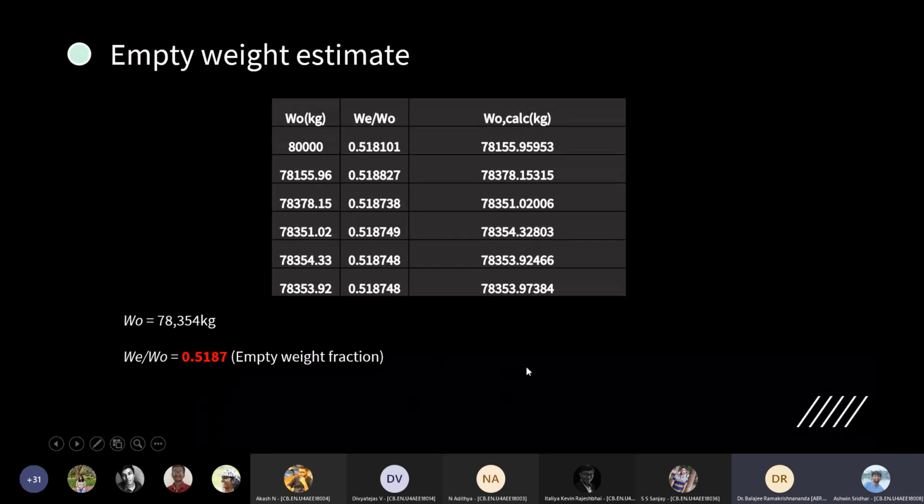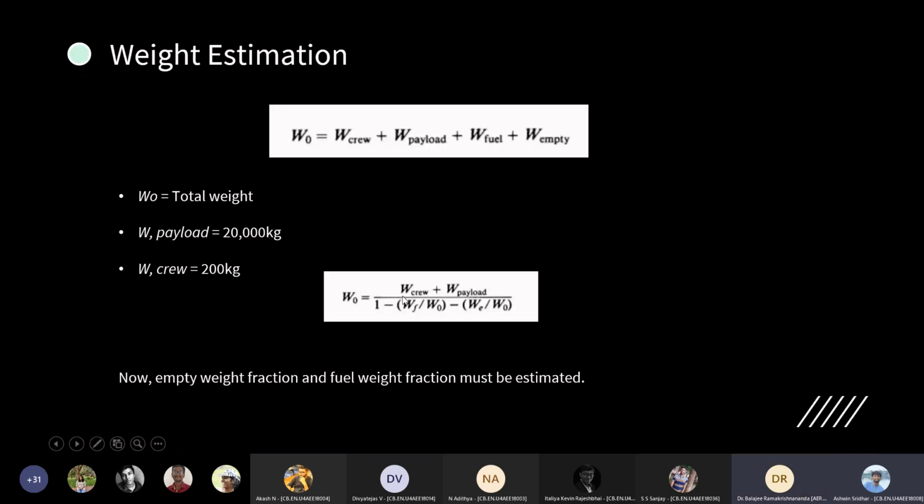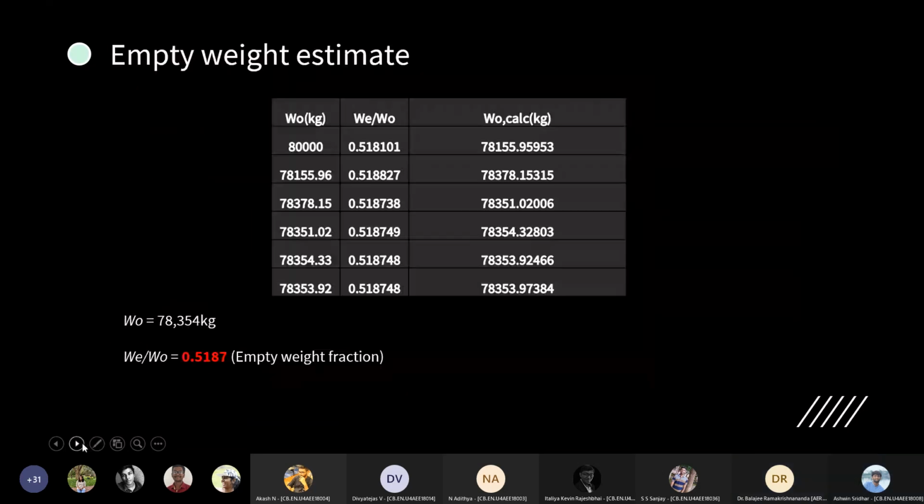So the next is empty weight estimation. For an initial guess of about 80,000 kgs, using the initial formula given here, we knew the fuel weight fraction and the crew plus payload weight. So we have to calculate the empty weight fraction. After performing about 6 iterations, we got a gross weight of 78,353.92 kgs, and the empty weight fraction to be 0.518748.